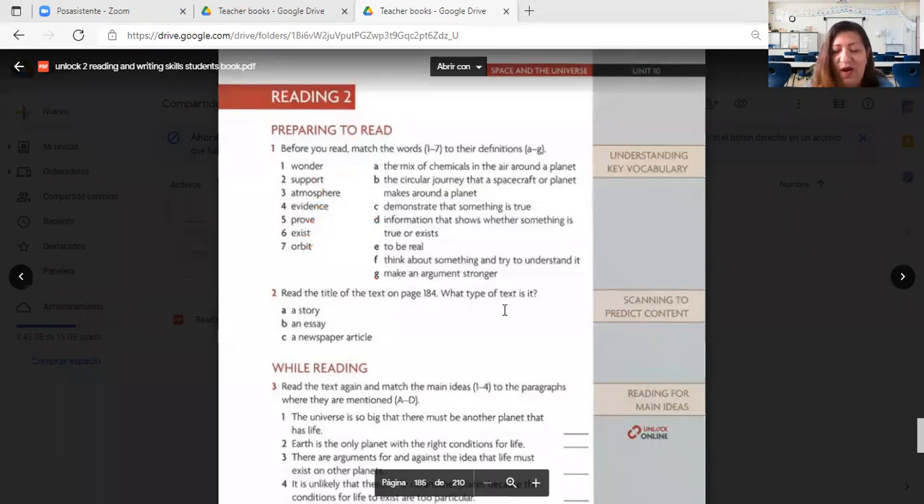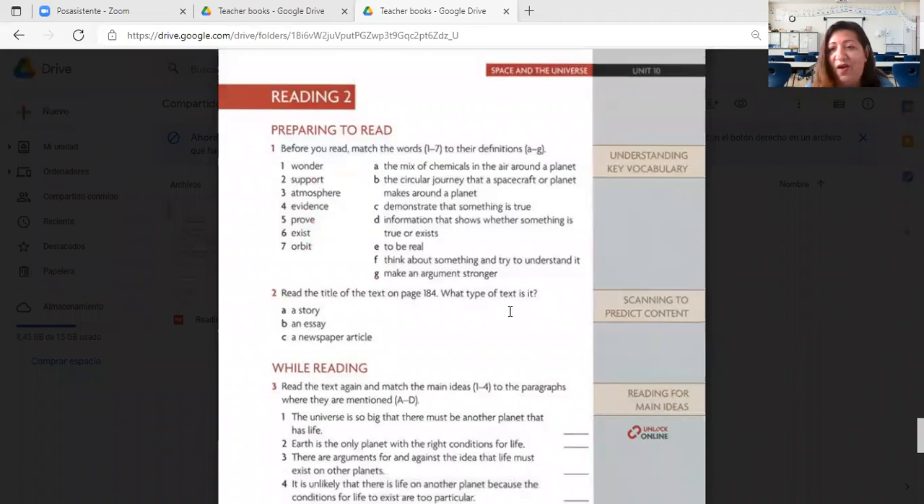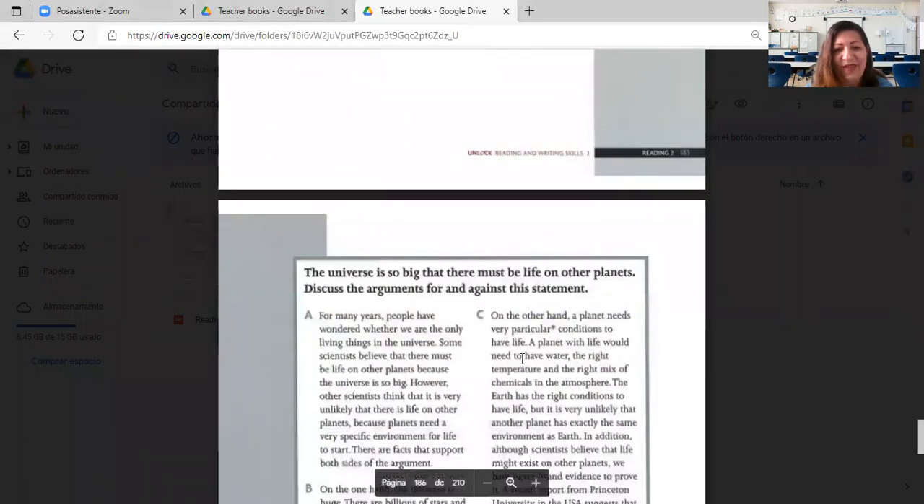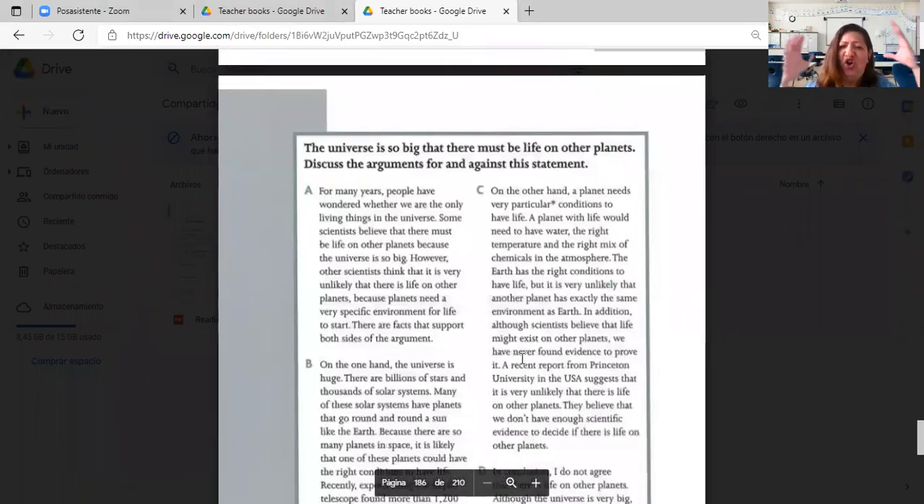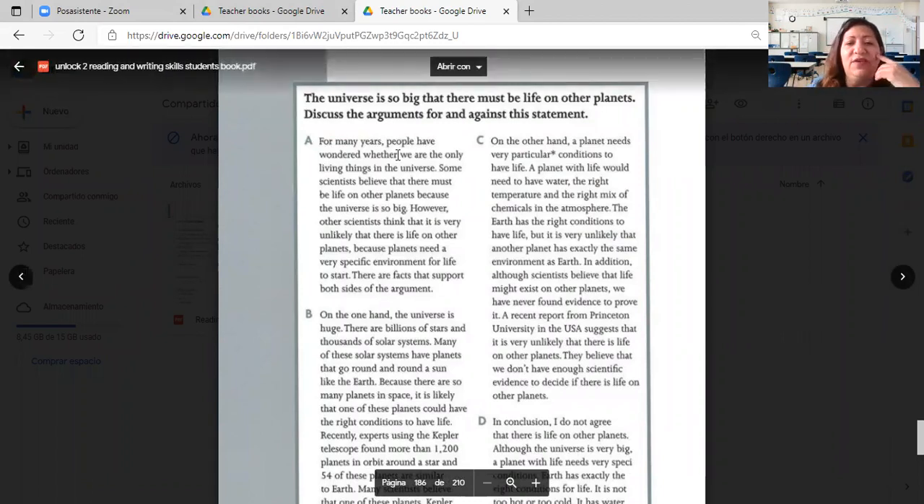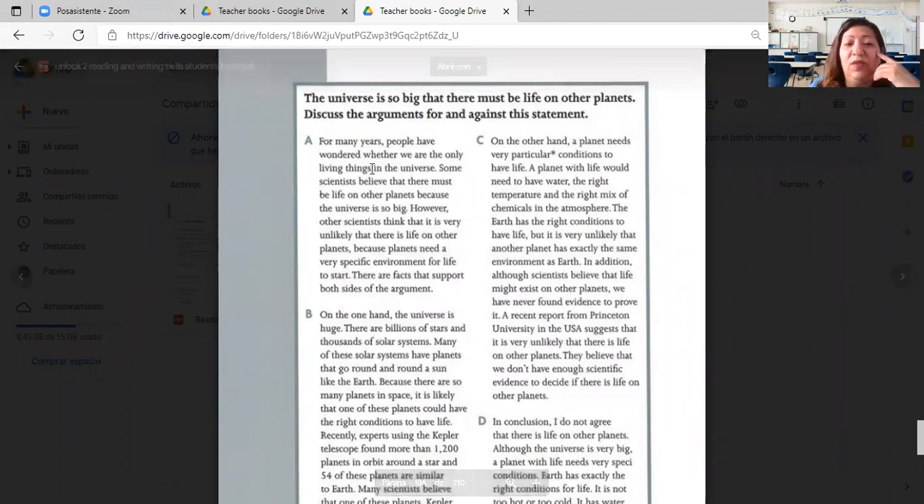Let's go then to our story, our very interesting story. The universe is so big, there must be life on other planets. Let's start reading. For many years, people have wondered whether we are the only living things in the universe. We have wondered this all the time.